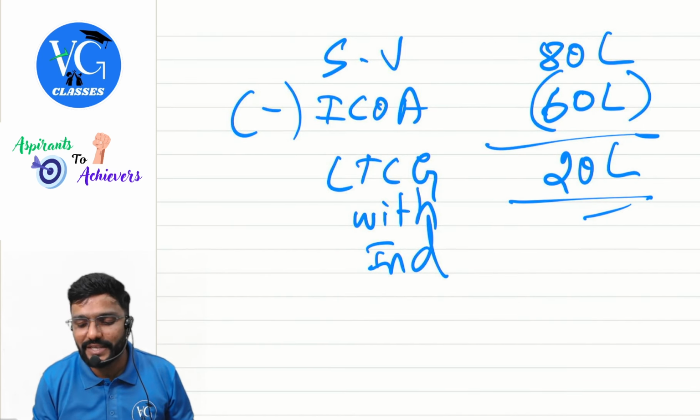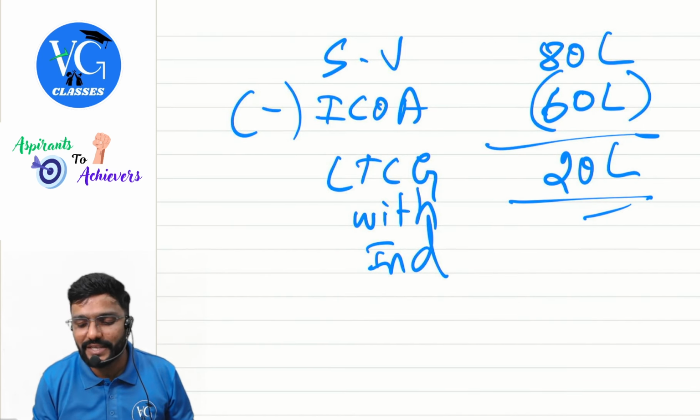Hope you guys are getting it. Clear? On 50 lakh, 12.5%, or on 20 lakh, 20%. Whichever is lower, you will go with it. And on the remaining incomes, the calculation continues to be the same.